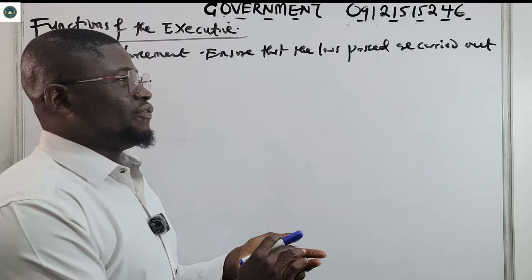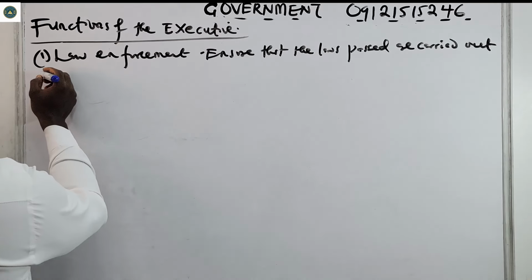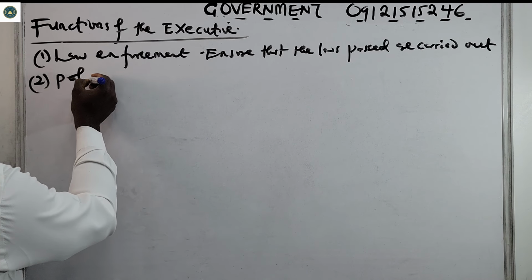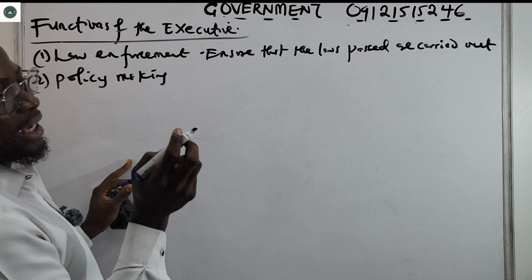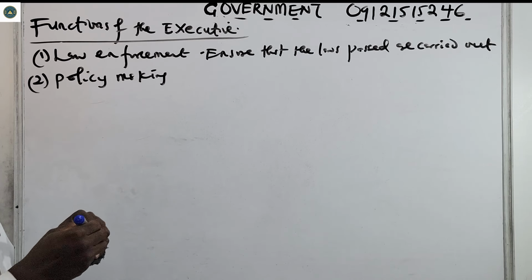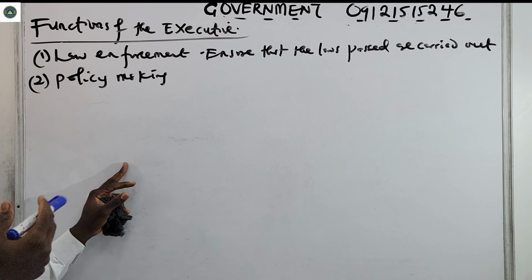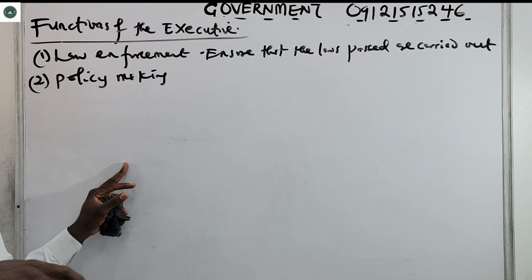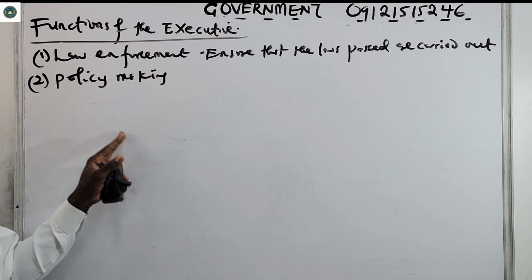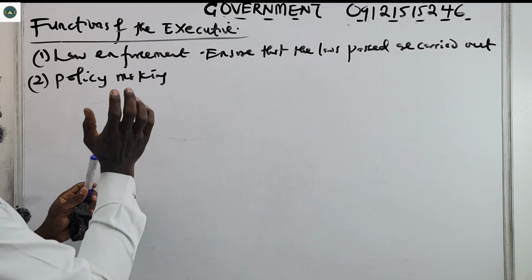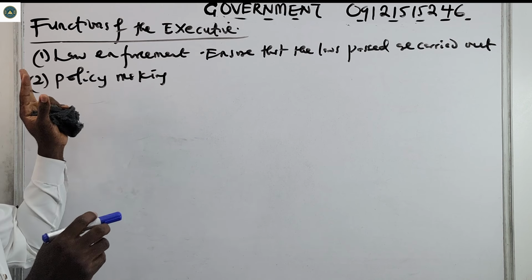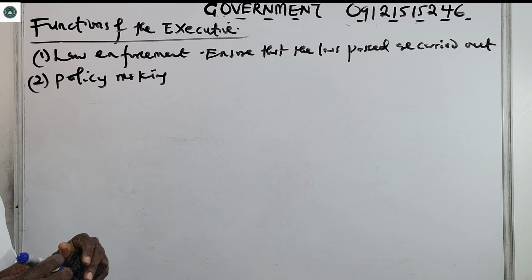Then number 2, another function we have is policy making. They design and make government policies. For example, free education, free healthcare. Those are government policies. So they design and plan government policies, such as education, healthcare, many other sectors. So policy making is another function of the executive. Very important function.